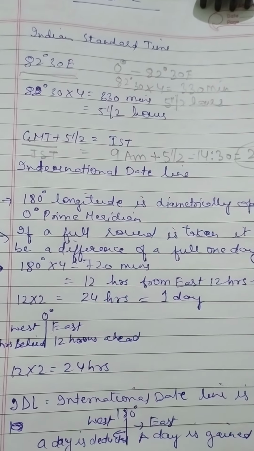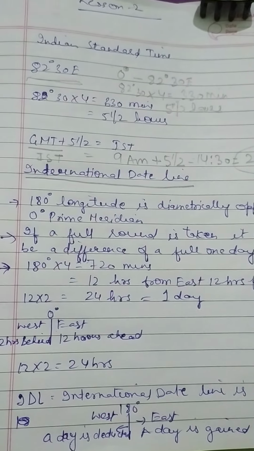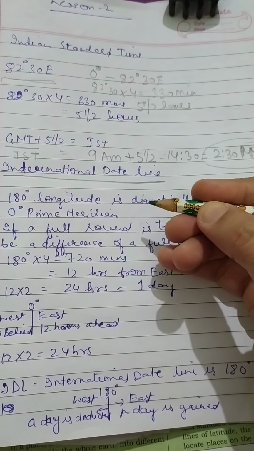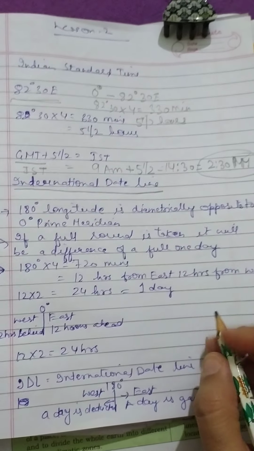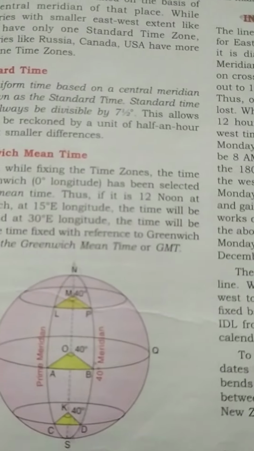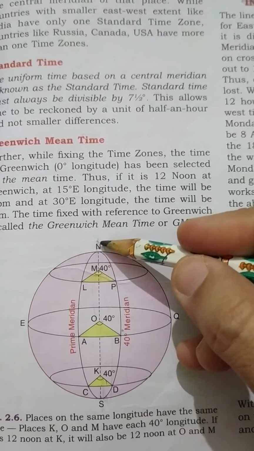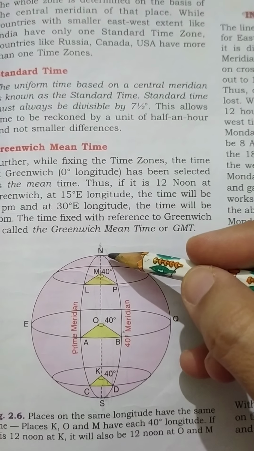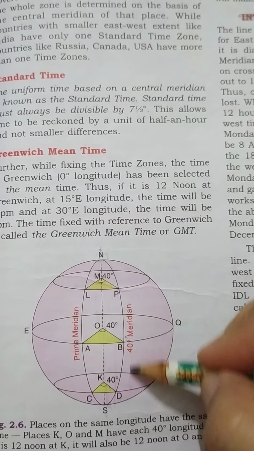Now the next important thing we are going to discuss is the international date line. Not only the time but the date is also fixed according to the meridians of longitude. As you know, all the lines of longitude are semicircles, but when these semicircles join their diametrically opposite semicircle on the other side, they form a complete circle.